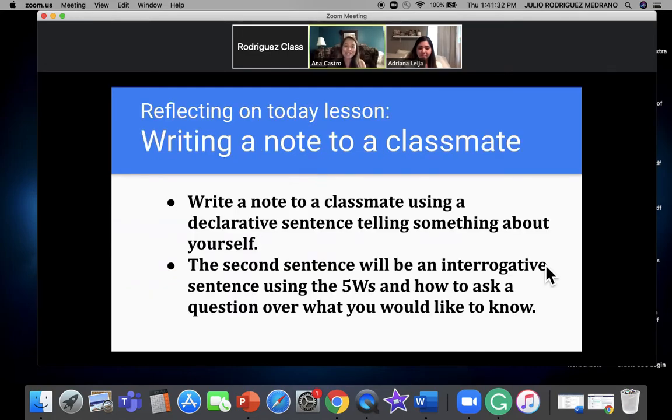All right, so we're going to reflect on today's lesson by writing a note to a classmate. Using the paper and pencil you have, we're going to write a note to a classmate using a declarative sentence telling something about yourself. And the second sentence you're going to write is going to be a question asking something of your partner.